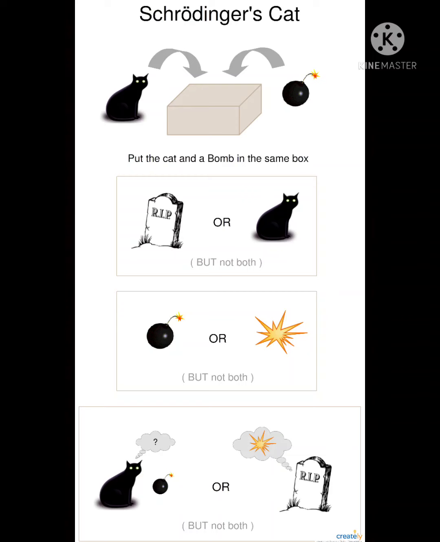In simple terms, Schrödinger stated that if you place a cat and something that could kill the cat, like a radioactive atom, in a box and seal it, you would not know if the cat was dead or alive until you opened the box. So until the box was opened, the cat was, in a sense, both dead and alive. This is all about Schrödinger's thought experiment, and we will now proceed to the main discovery made by Schrödinger, that is, the wave equations: Schrödinger's time-dependent and time-independent equations.